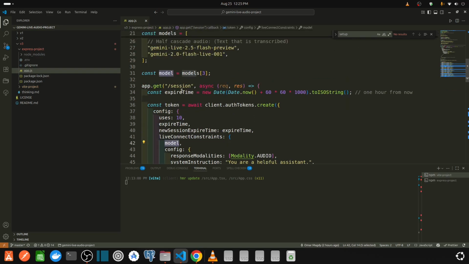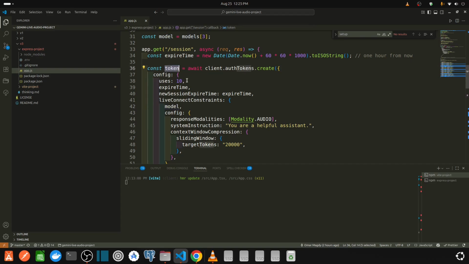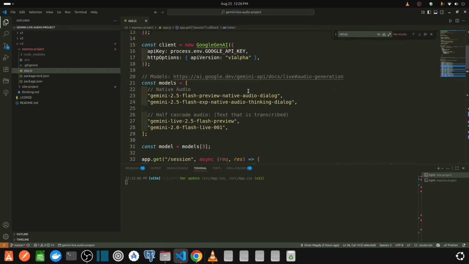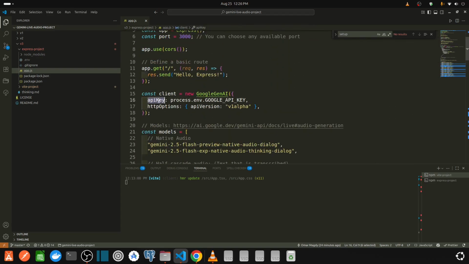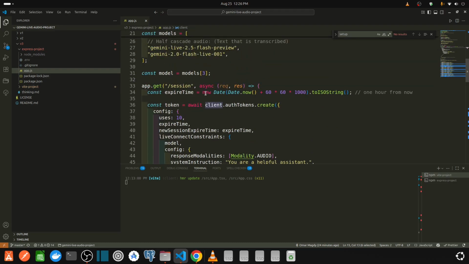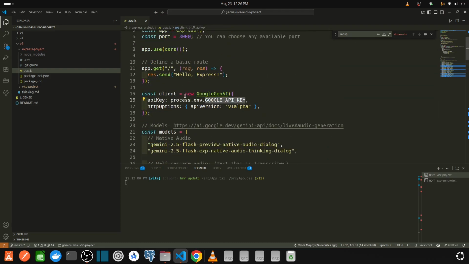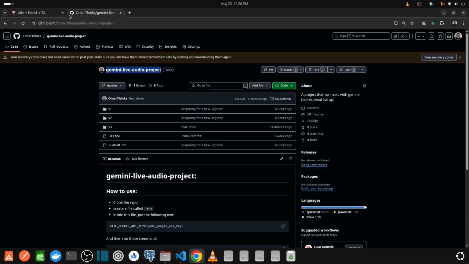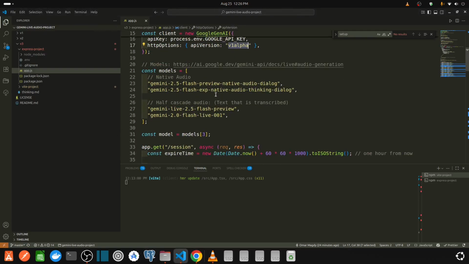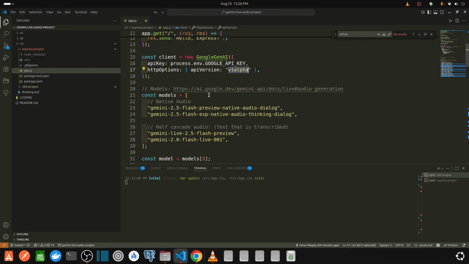And here we configure the token. We configure all the configuration with the token. The API key is used here in this variable called the client. It's not sent to the client, but this variable called the client has the API key, knows the API key, and we say HTTP options v1 alpha. This must be said according to the documentation. v1 alpha.